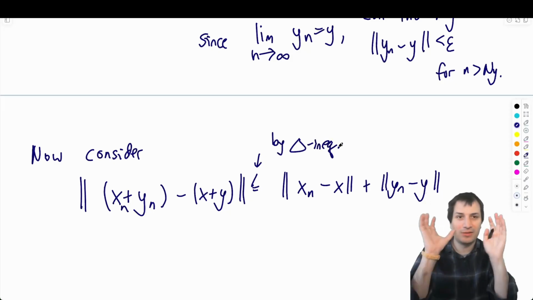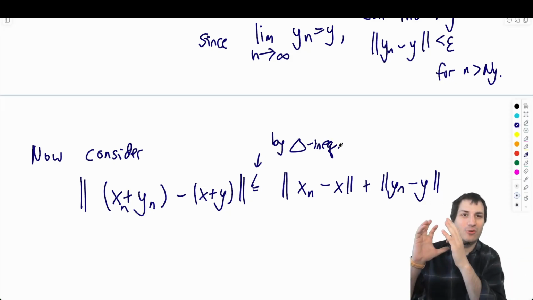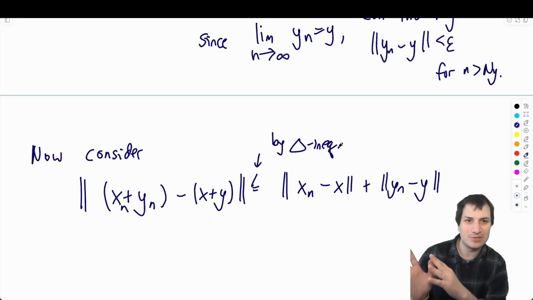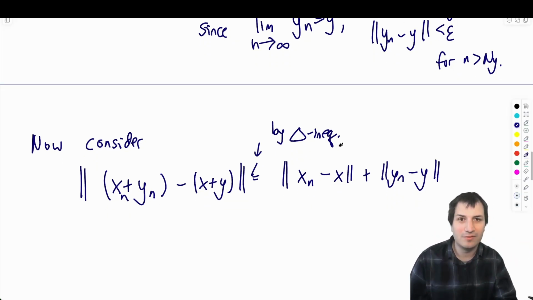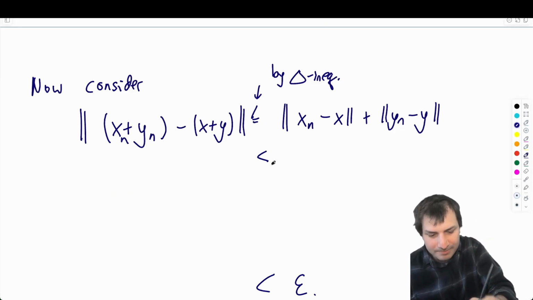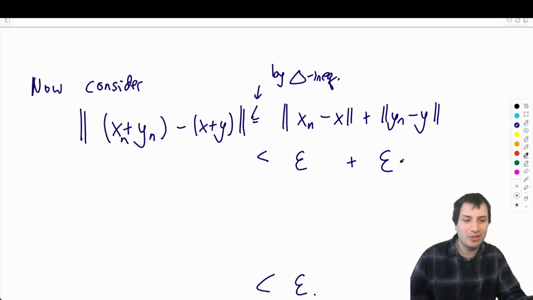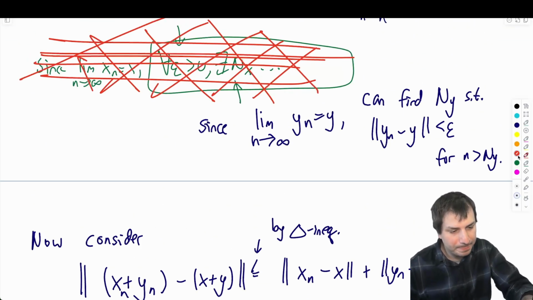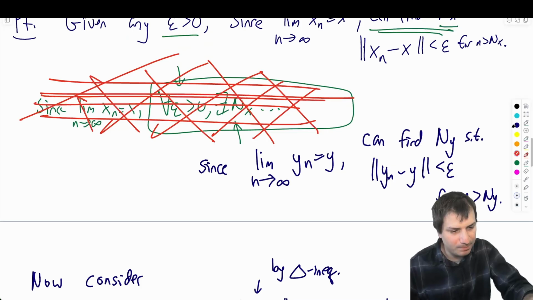Okay, and again, I'm using the form of triangle inequality that says the norm of something plus something else is less than the norm of the first something plus the norm of the second something. Very good. And now is where you've got to be careful. Some people will write less than epsilon plus epsilon, and you could even give these things names. That's a good habit.